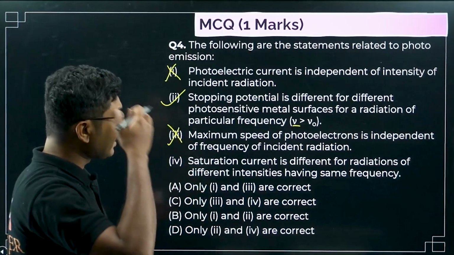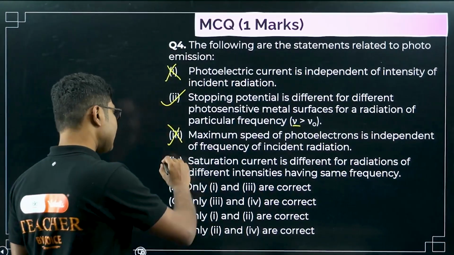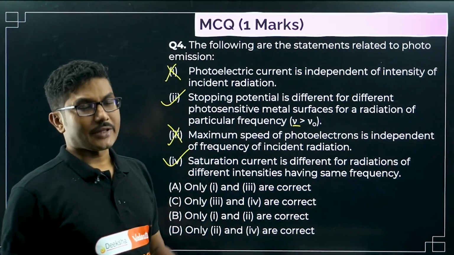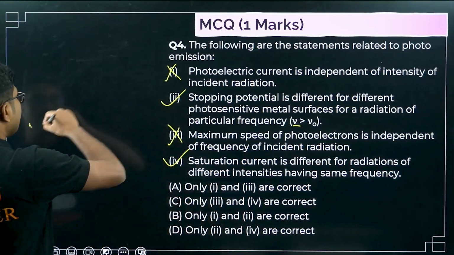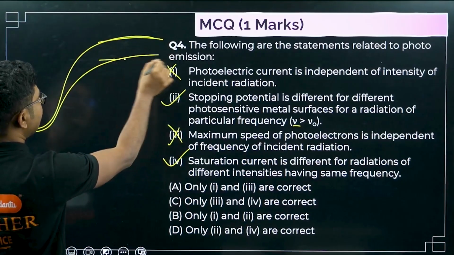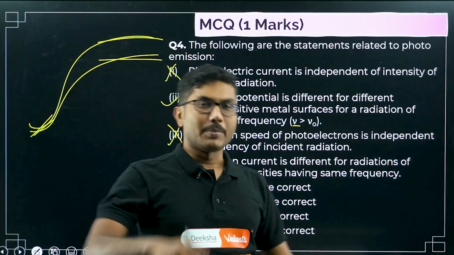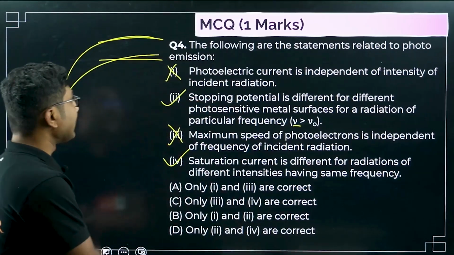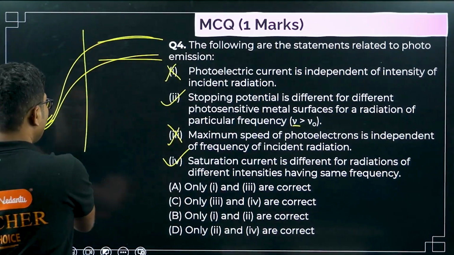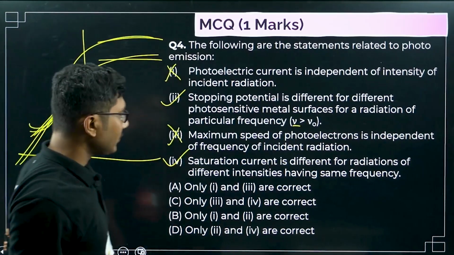Saturation current is different for radiations of different intensities having the same frequency. Yes, this is also a correct statement. Saturation current does vary with the different intensity. If the intensity is different, for the same frequency they will have the same stopping potential, but saturation current will change. As you know, this is the stopping potential, they will merge here, if you remember the graph.